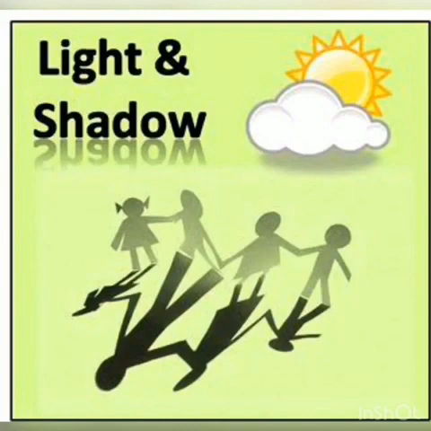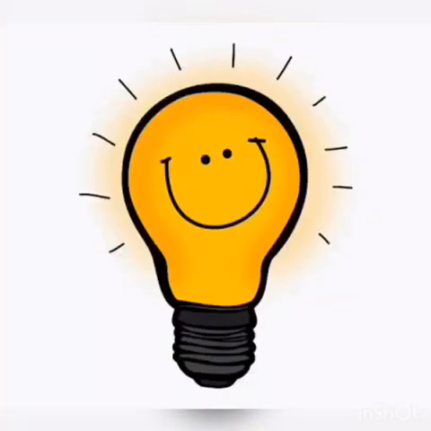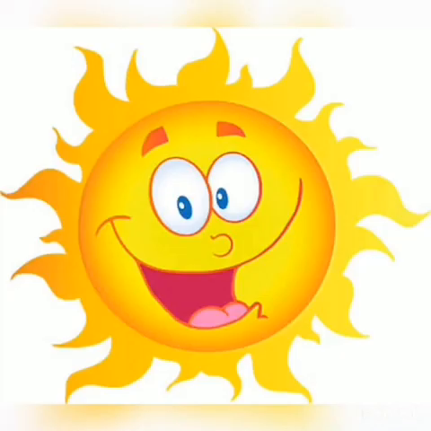Okay, so let's continue the chapter light and shadow. In the previous video we have learned about light and shadow. So today we will just revise it again. What is light? Light is a form of energy. We cannot see without light. Yes, light is very important to see. And the sun is the natural source and the main source of the light, which is given by Allah.